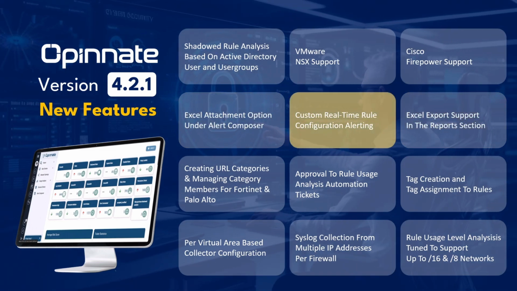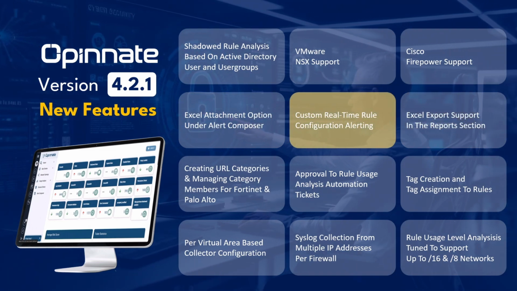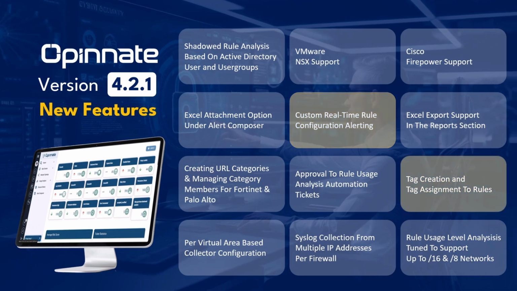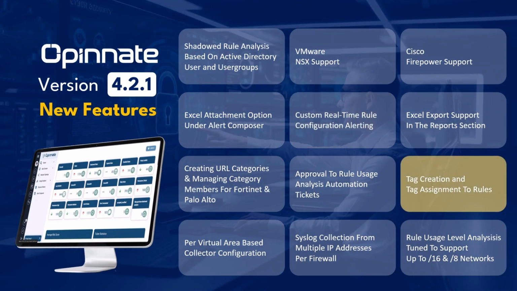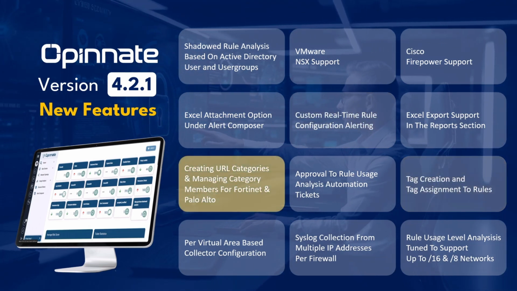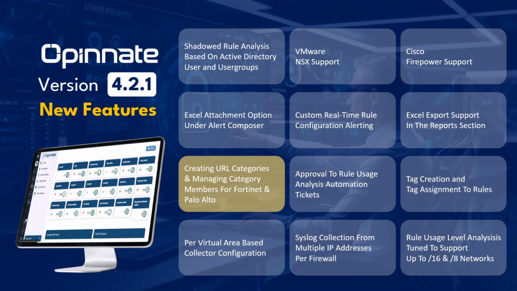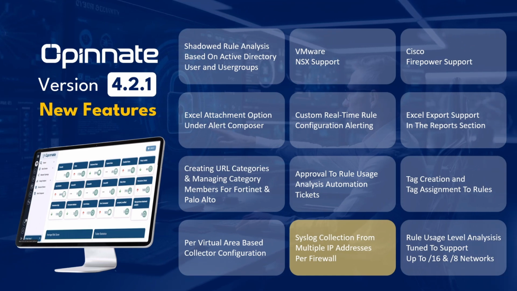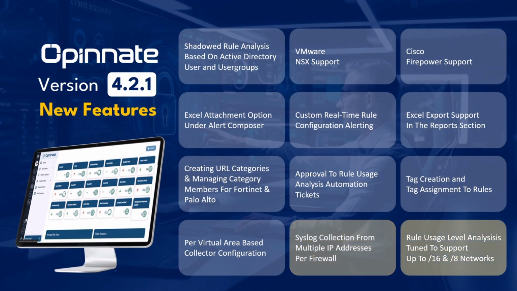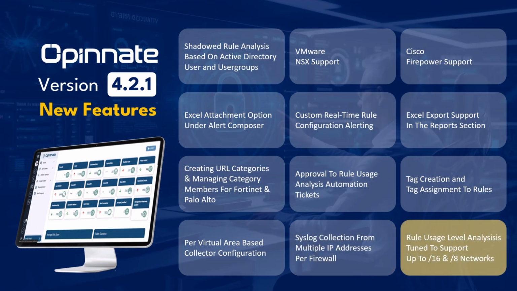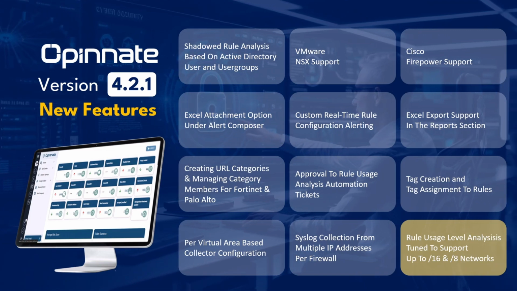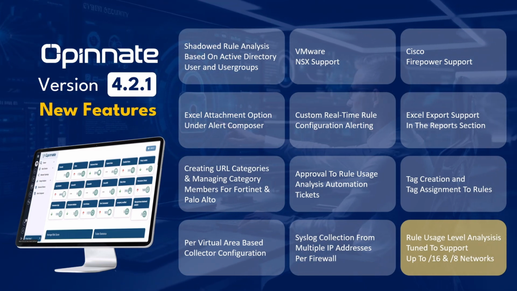Get real-time rule change alerts with custom filters like Rule ID or Source IP. Tags are here. Create and assign them for better visibility. Manage URL categories on Fortinet and Palo Alto, right from Opinnate. Collect syslogs from multiple IPs per firewall. And yes, rule usage analysis now handles /16 and even /8 networks.